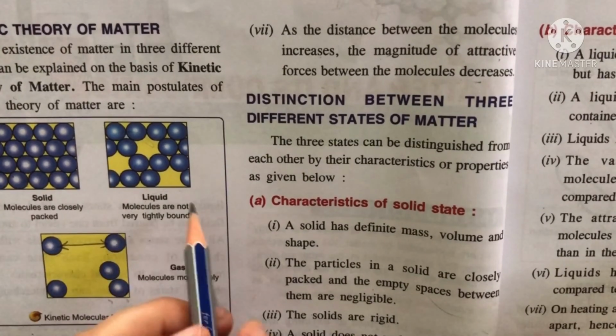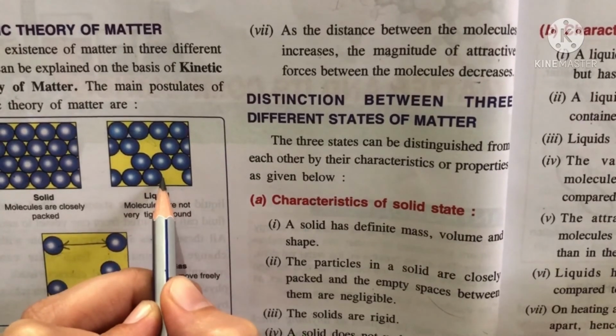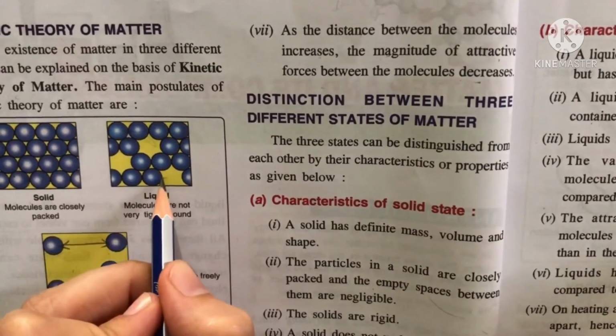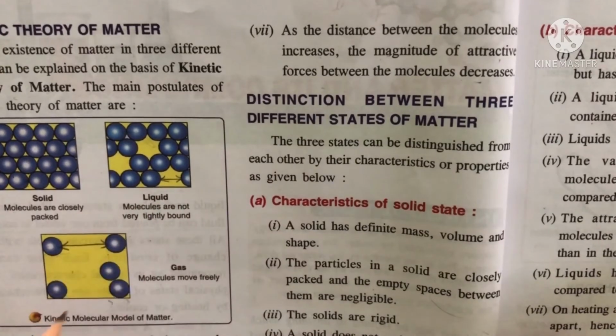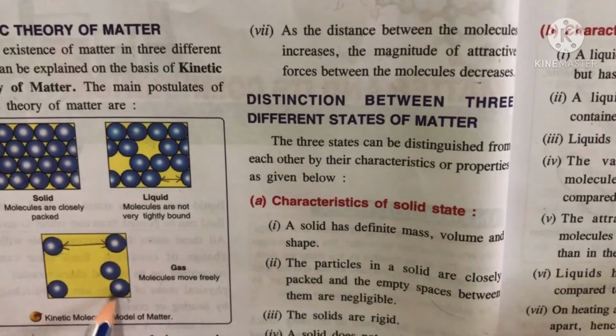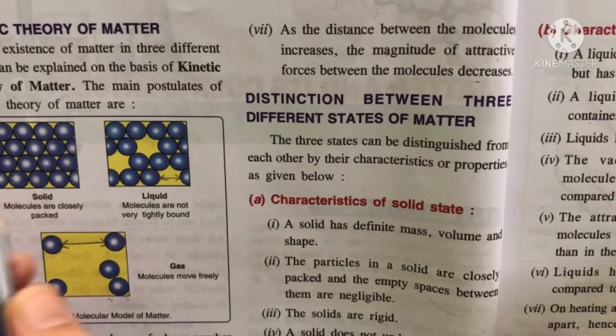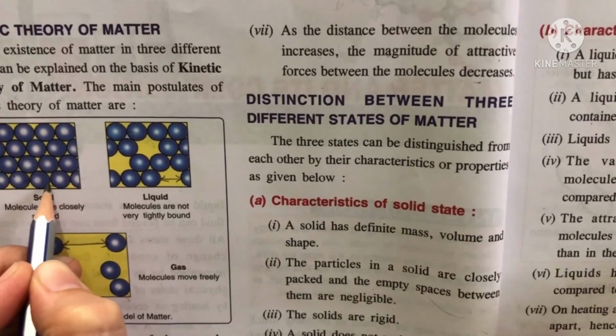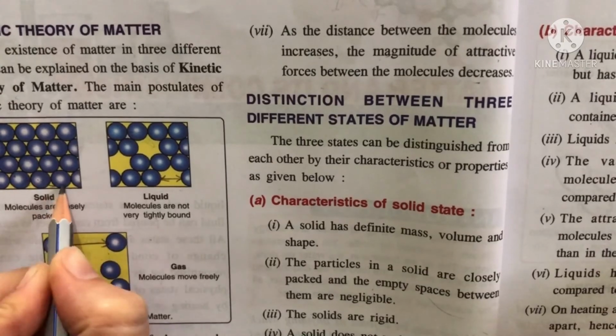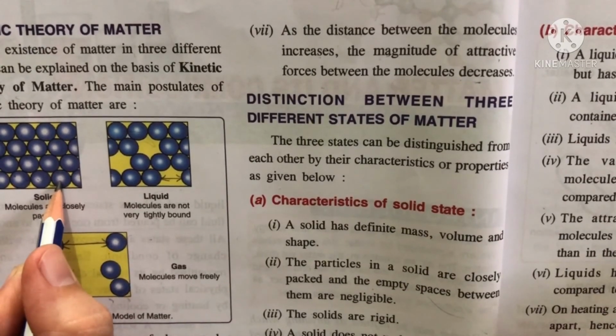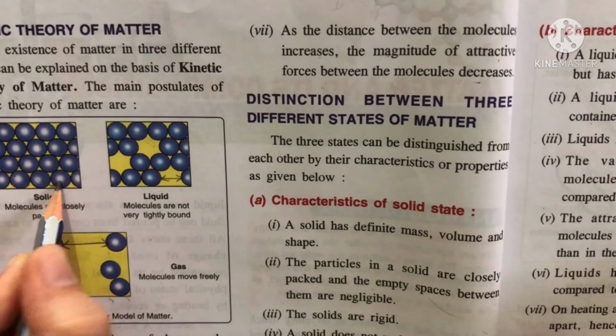In case of liquids, there is less distance as compared to gases. So, there are more attractive forces as compared to gases. But in case of solids, there is least distance between the particles. So, maximum attractive forces are present in case of solids.